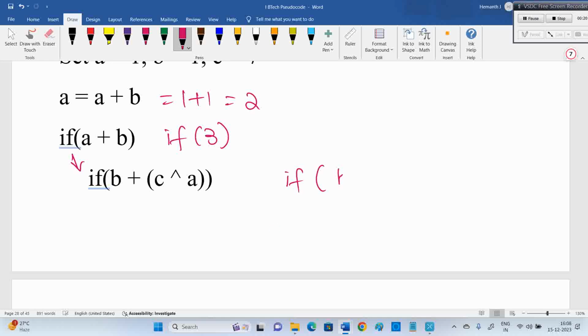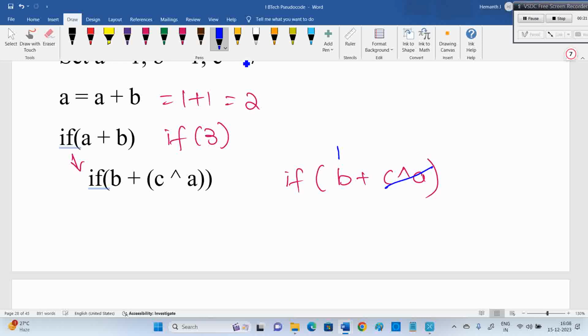B plus C XOR A. Listen, when you do an XOR operation, it won't give a negative value. It will give only a positive value, or in the worst case 0. When both are the same, you will get 0, right? So there is a chance you will get 0. But already, B value is how much? B value is 1.